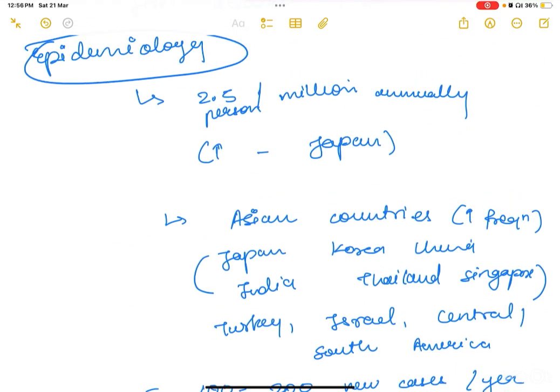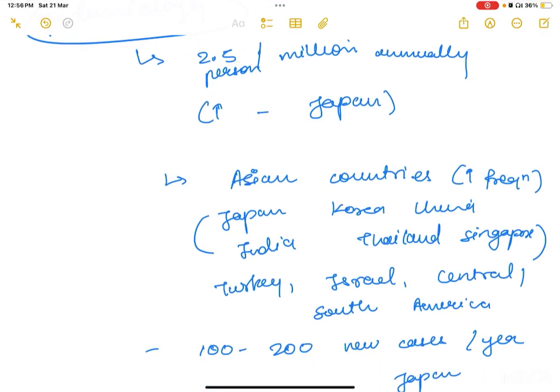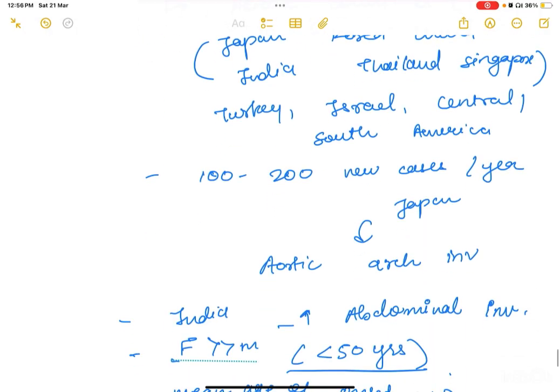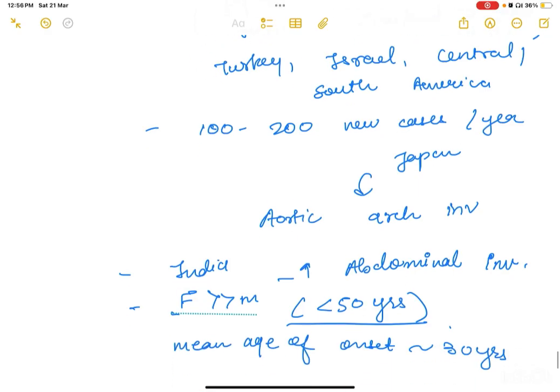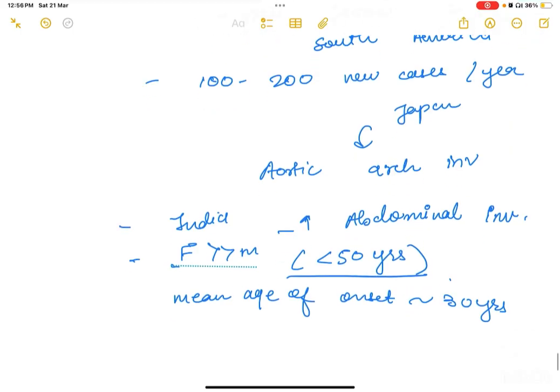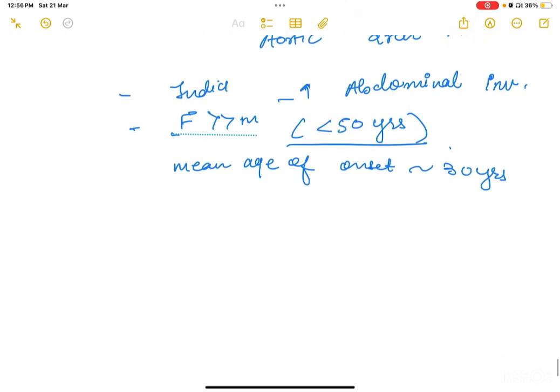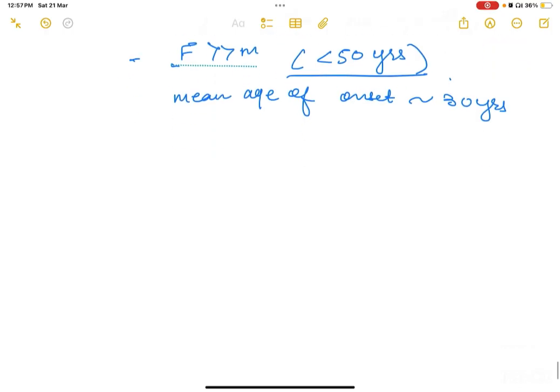Epidemiology: it affects 2.5 per million annually, with increased incidence noted in Japan. Asian countries are affected more frequently, like Japan, Korea, China, India, Thailand, Singapore, along with Turkey, Israel, Central and South America. In Japan, 100 to 200 new cases are reported per year with symptoms showing aortic arch involvement. But in India, you would see more incidence of abdominal involvement. It affects females more than males, less than 50 years. Mean age of onset is around 30 years. That means young Asian females in their reproductive age group.